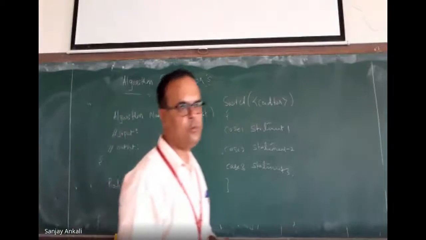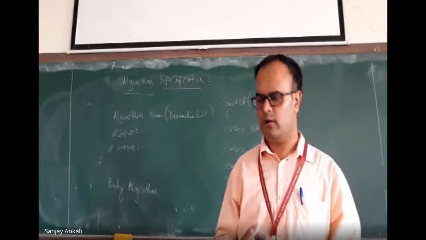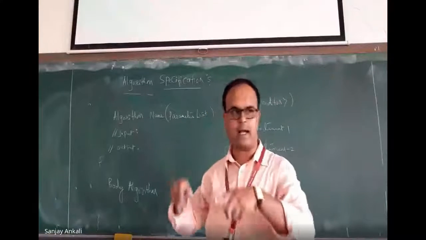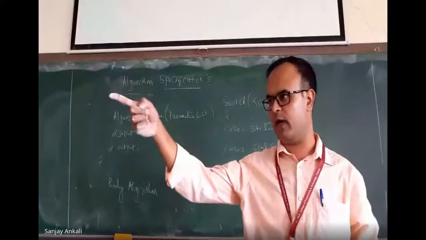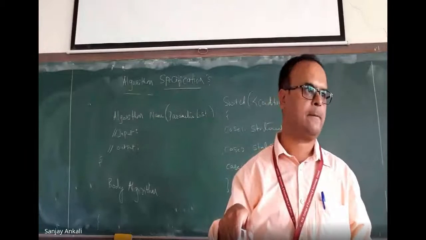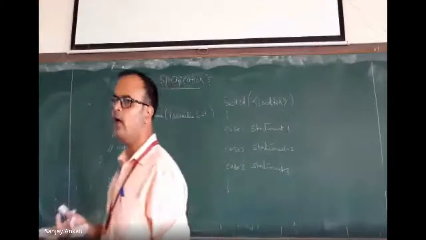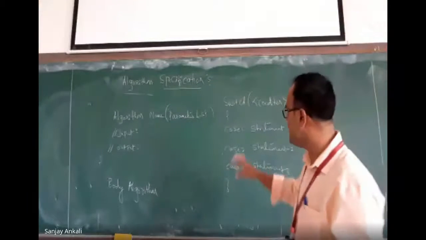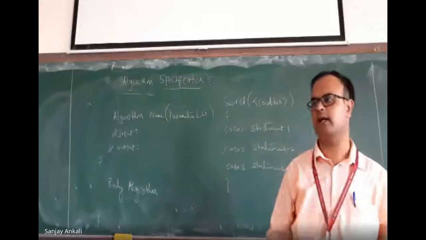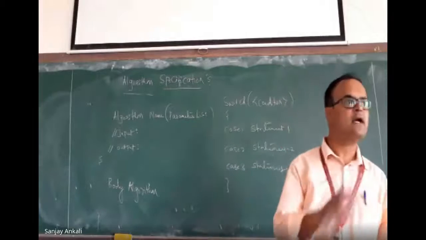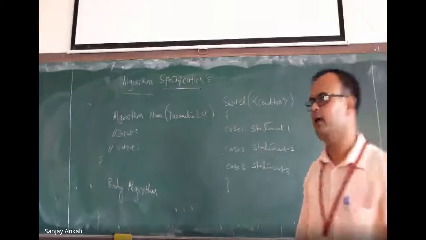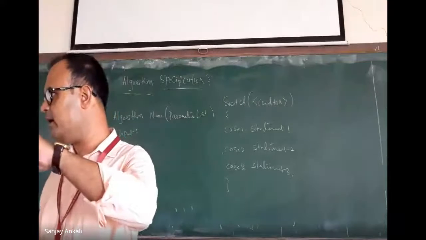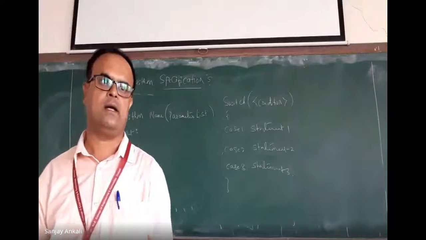What is the next thing we have seen? Looping statements. How many looping statements are there? For, while, repeat. How do we write for? For, opening bracket, initial value to final value, do statement. How to write while? While, opening bracket, condition, do statement. Okay. For while also we have to write do. Okay, you make that correction. Do is there. Whenever the condition is true, we have to do something. Okay. What is the last one? Repeat, opening and closing brackets, until condition. Okay.